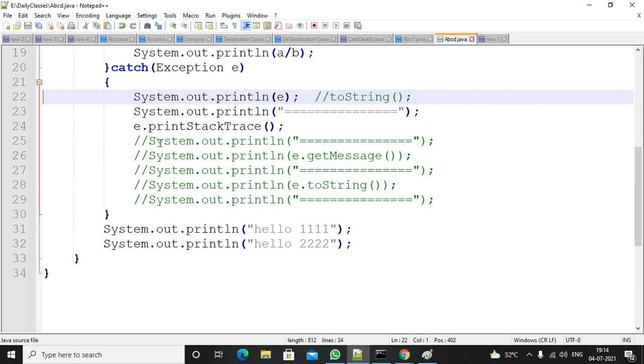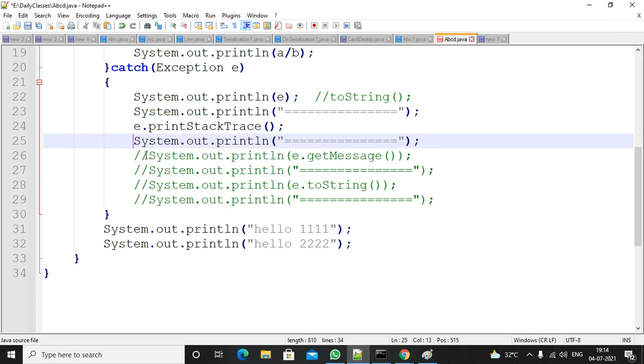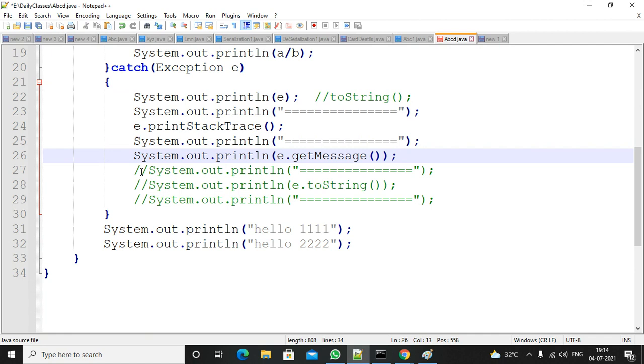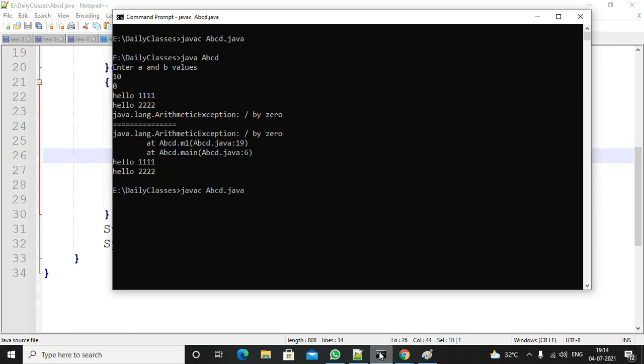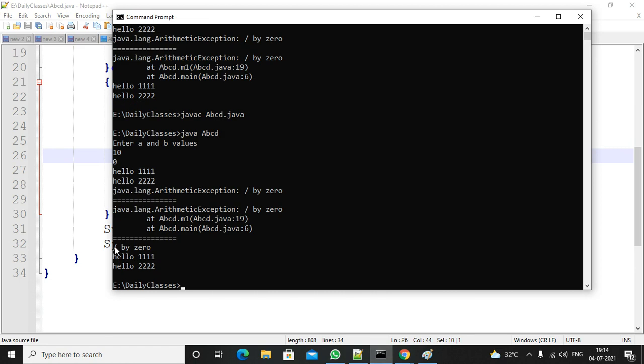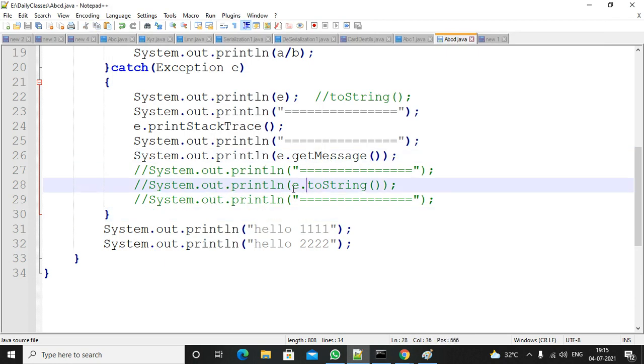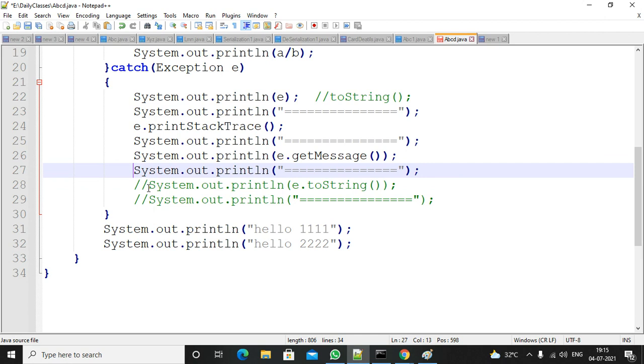You can use other methods also to print the exception details. The other method is the getMessage method. If you apply the getMessage method, you will get only the description. Observe the third statement. Compile, execute. 10 by 0. After the second separator, you are getting only the description, division by 0. If you want only the description, you can apply the getMessage method.